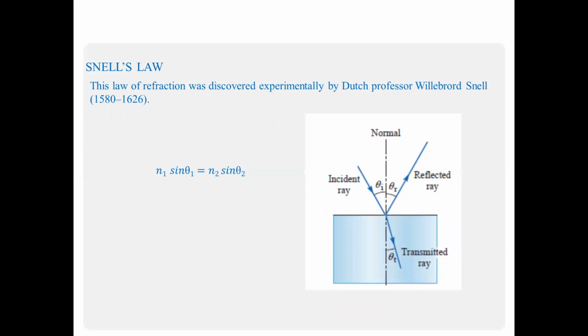This is Snell's law. Snell's law basically depends on the refraction of light. So in case of refraction, we can say that n1 sin theta 1 is equal to n2 sin theta 2. Here n1 and theta 1 are the refractive index and incident angle in the first medium, and n2 and theta 2 are the refractive index of the second medium and the transmitted angle respectively.